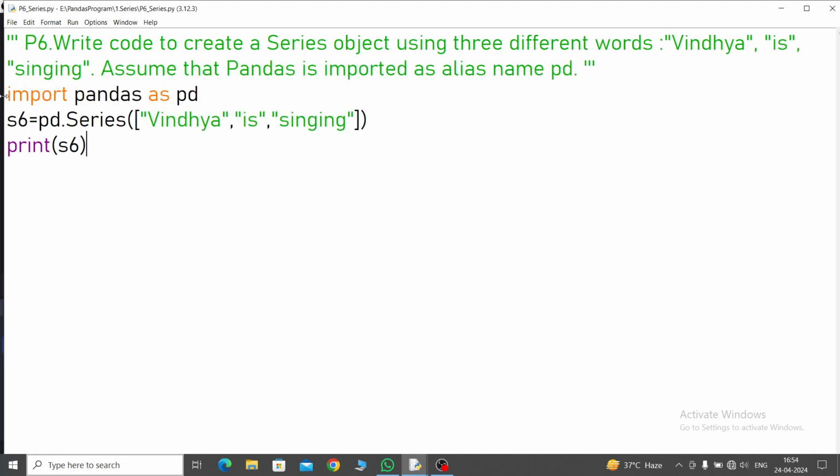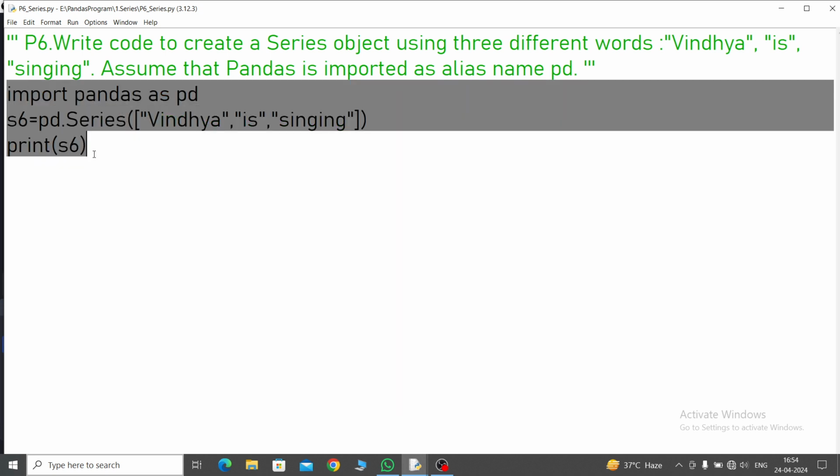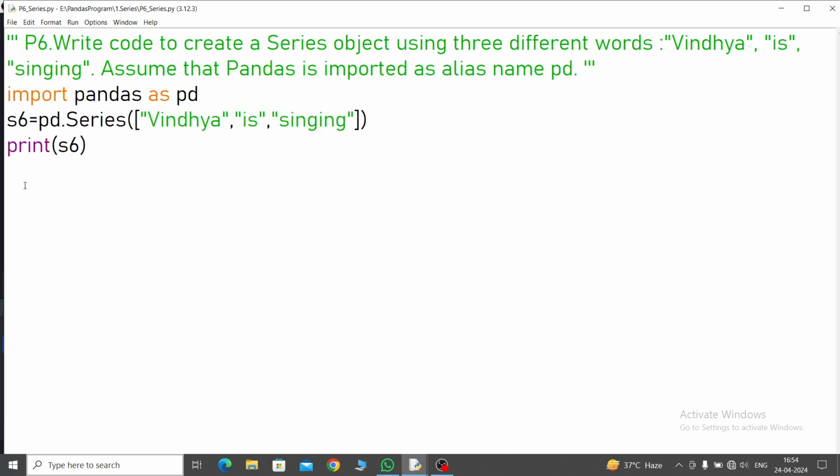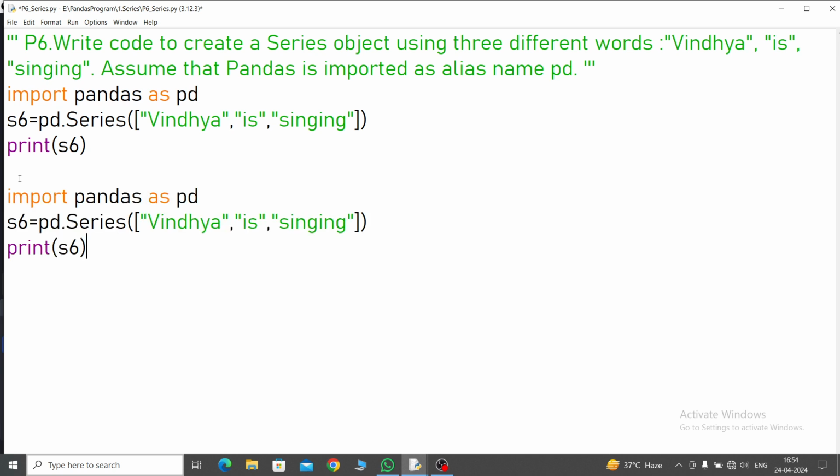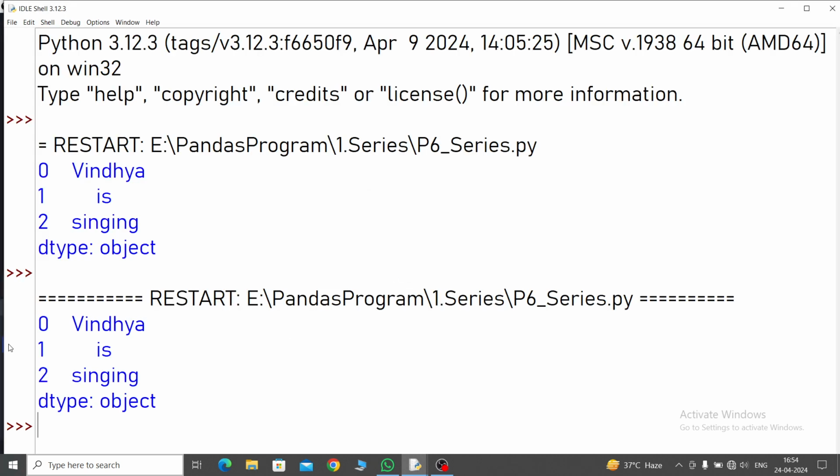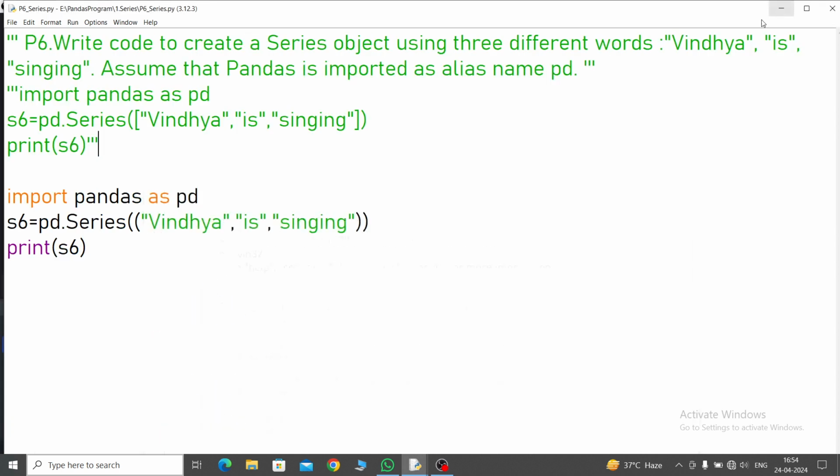Now just copy this command, and I am now using the tuple bracket, means parenthesis. Okay, let's see the output. This one we have to comment out, otherwise this will also come as output. Okay, both are the same. So list and tuple, both you can use.